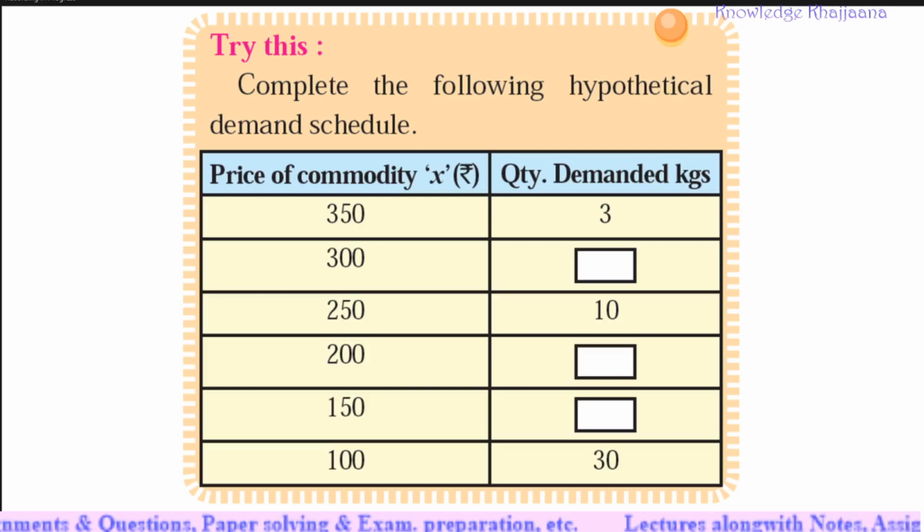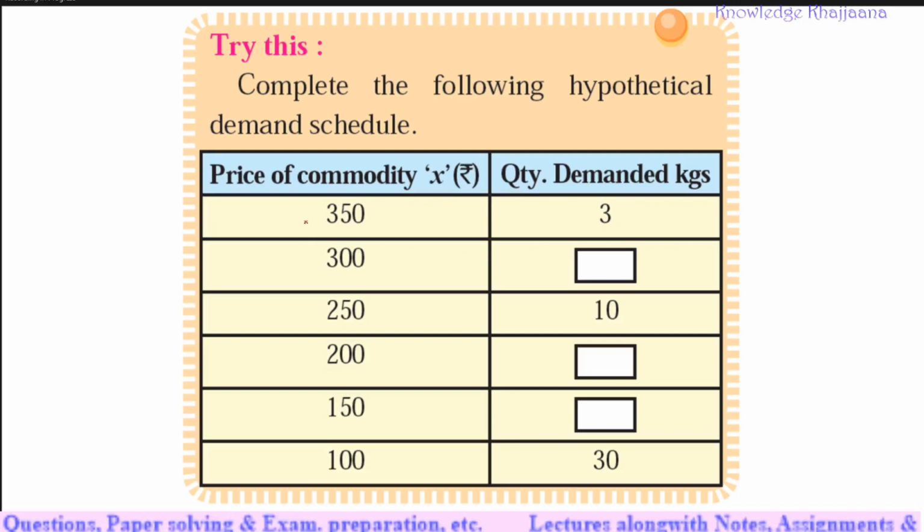For homework, what is it for you? Complete the following hypothetical demand schedule. Different prices of commodities are given. Here in this table, the price of the commodity is falling. Then how much quantity would be demanded? They have given a sample: if the price of the commodity is rupees 350, then quantity demanded would be 3 kgs.